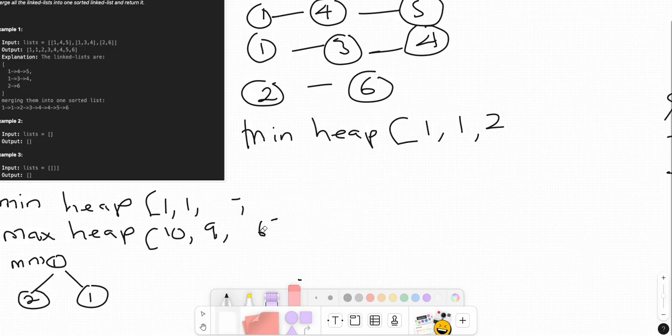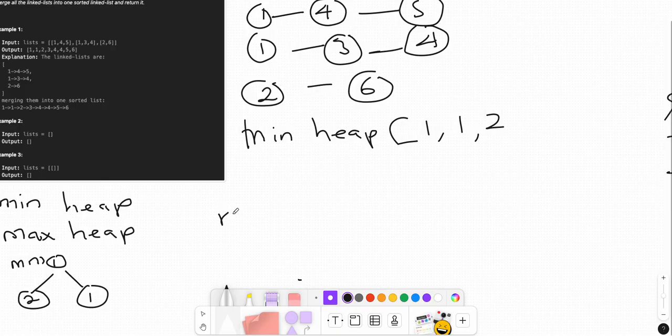In the results list, since the heap holds the heads, we take the first one and put 1 in the results. Then the next node from that list, 4, goes into the min heap.